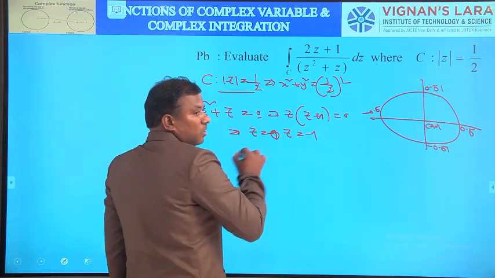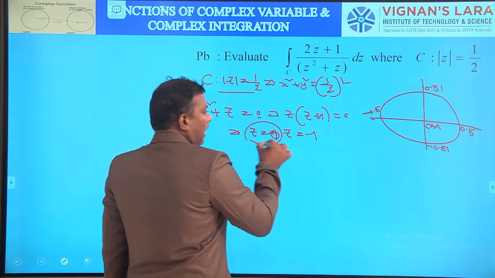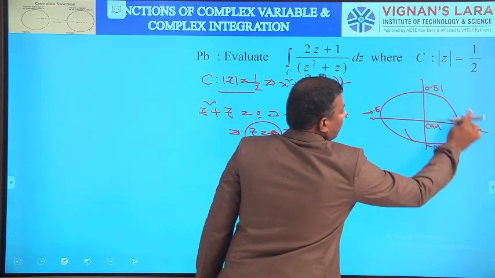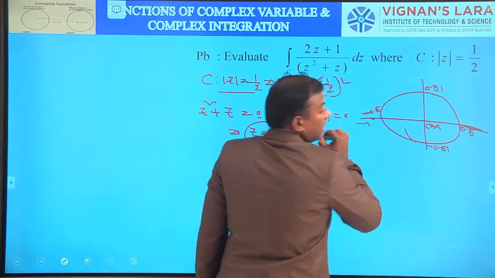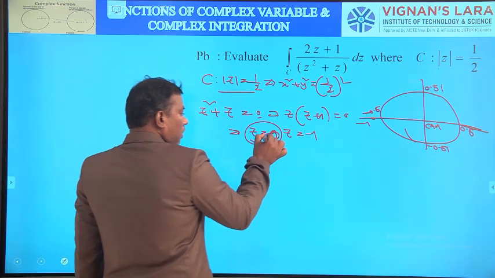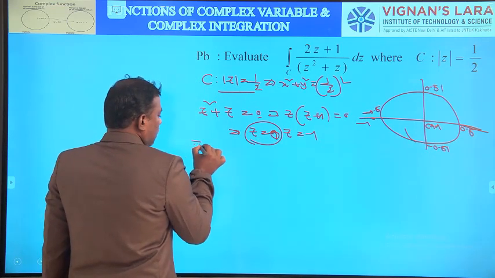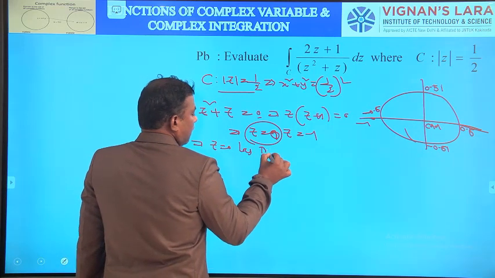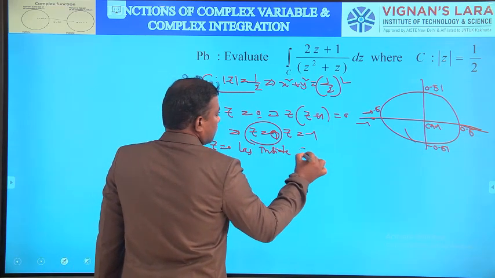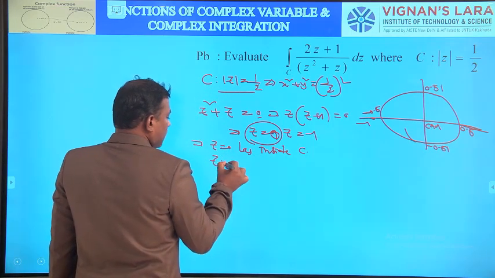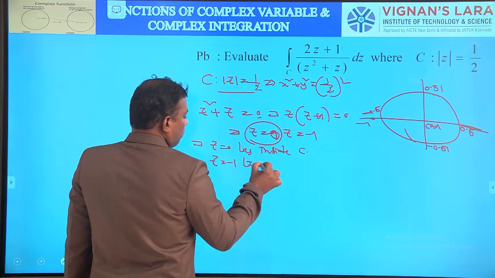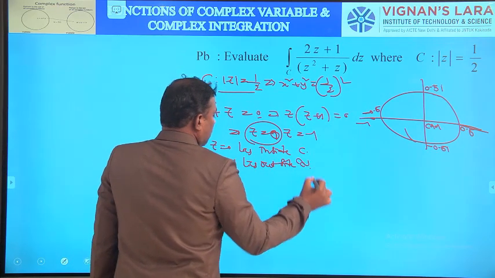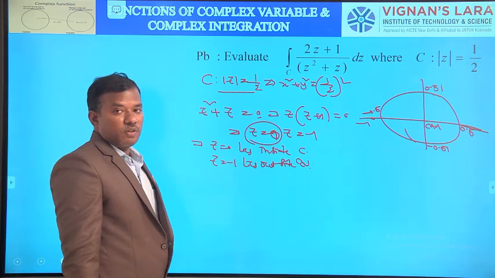Among the two singular points, only 0 lies inside C. Your circle is up to 0.5, so -1 is outside C. So only z = 0 lies inside C, and z = -1 lies outside C.